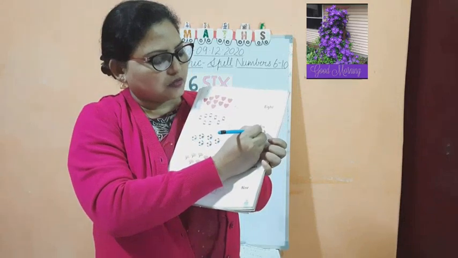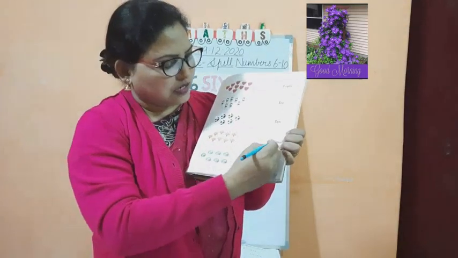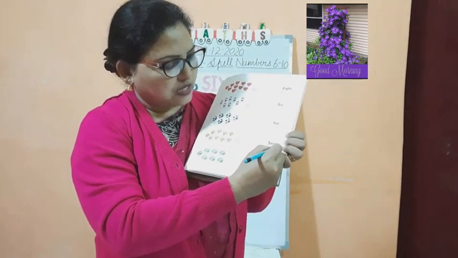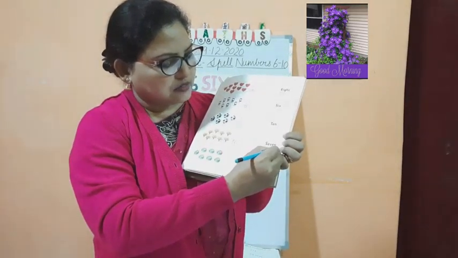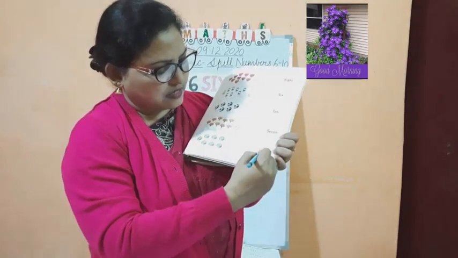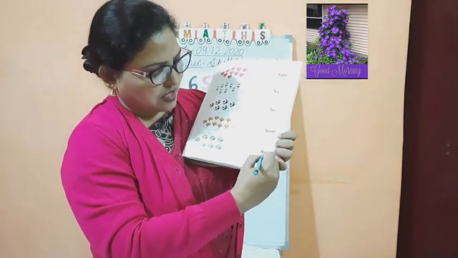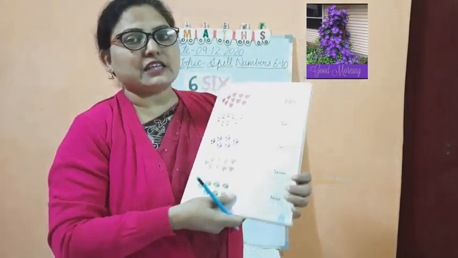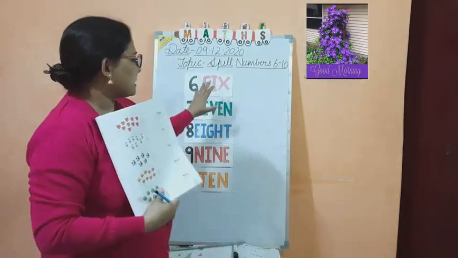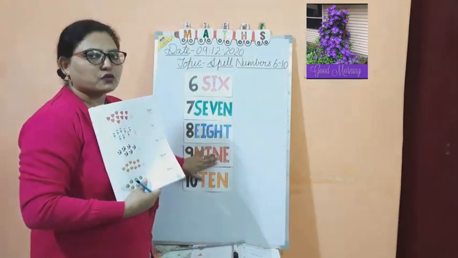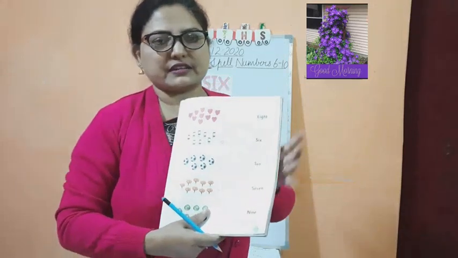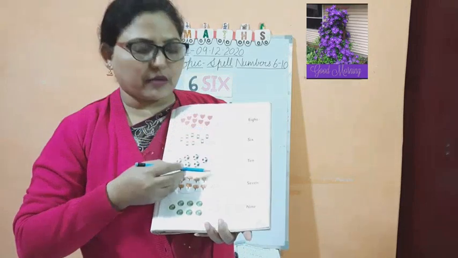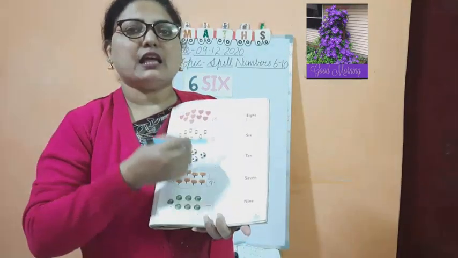Okay. You can write and you can match. Now here 7, SEVEN 7. And for 9, NINE 9. Now easily you can match because you have studied only capital letters. So now Mama will write for you here capital letters and you have to see the number and you have to read the spelling and you have to match it.